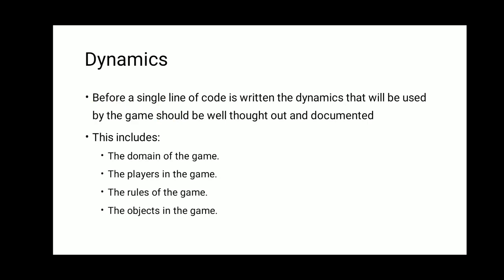The objects in the game. Objects means it's not necessary that every game will have the same. Some will have a snake, some will have a gun shooter, some will have a proper dice, and some will have snakes and ladders. There will be a chess format. Then different formats will be there, that is, objects will be there for the game.